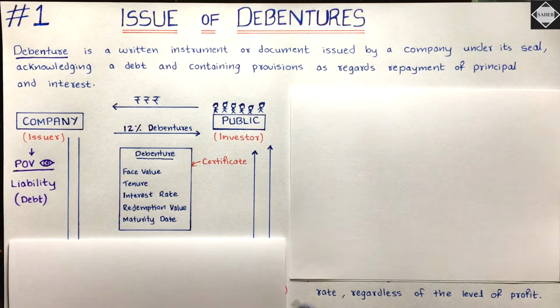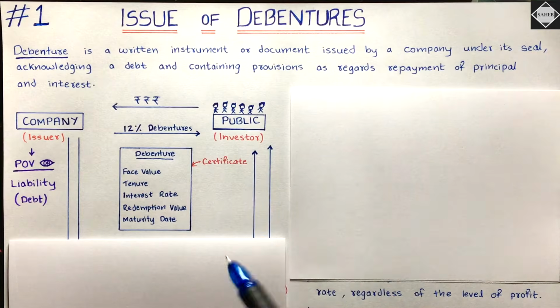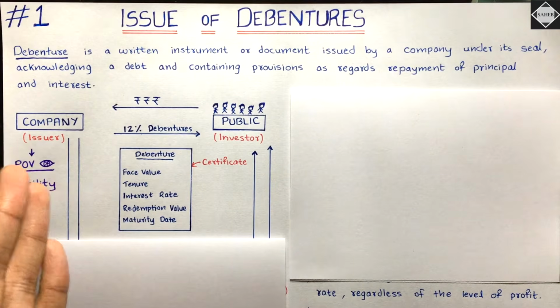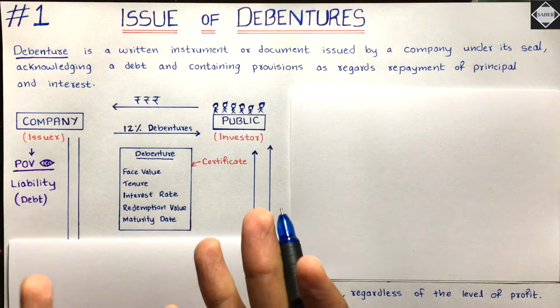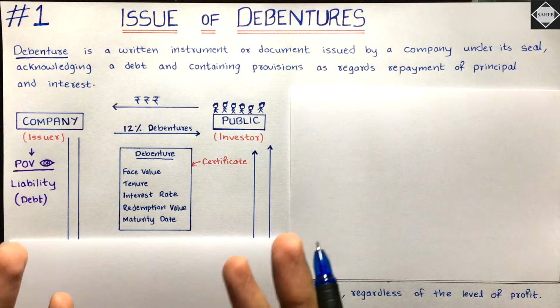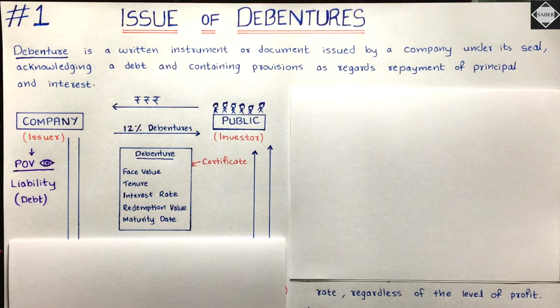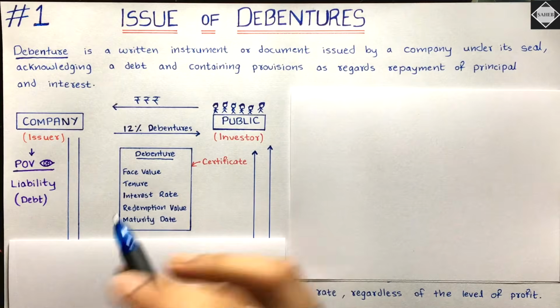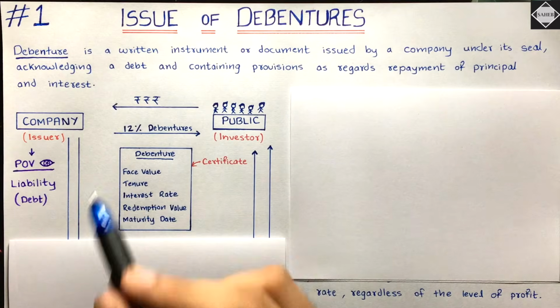Okay, see, debenture certificate, there will be something called as face value, and then tenure. Tenure is 10 years, as I said. Company will repay after 10 years, isn't it? So tenure or period or the maturity period is of 10 years. And then interest rate, of course it's a loan. If there is a loan element, then of course there will be interest, isn't it? No one will lend you money without interest unless it's your family or brothers, right? Your friends, isn't it?